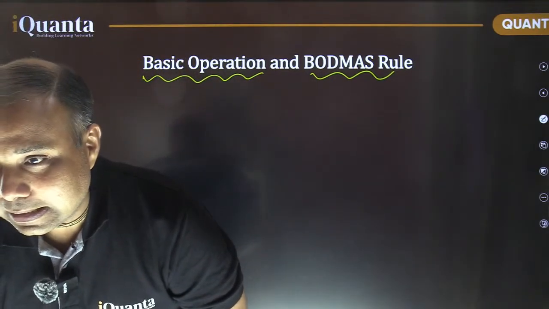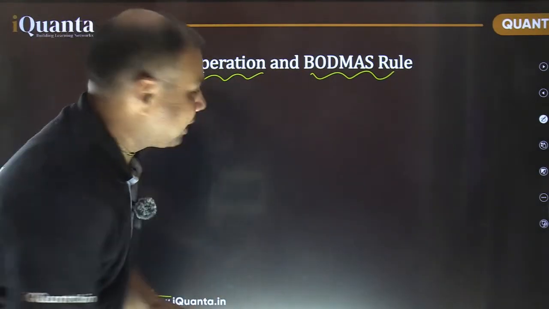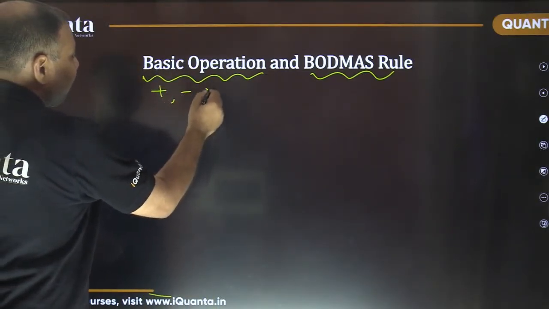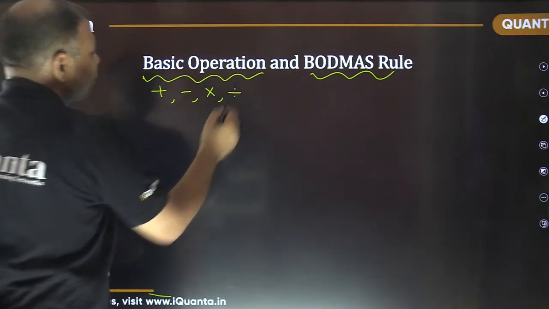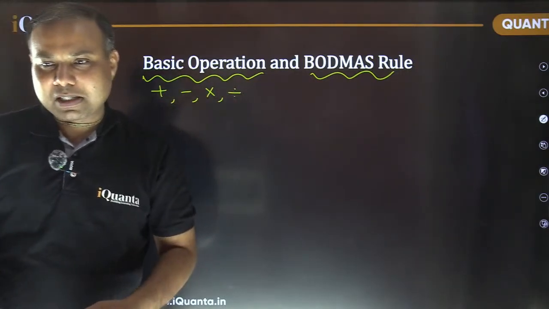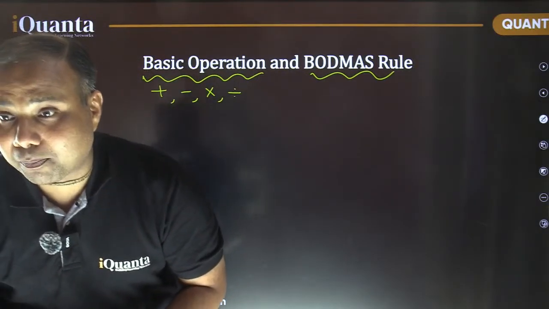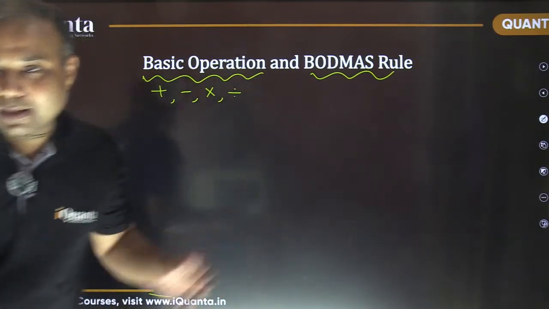Okay. So addition, subtraction, multiplication, division. So these are the basic mathematical operations. Other than that, there are also many mathematical operations which we can perform. Anything else other than this?